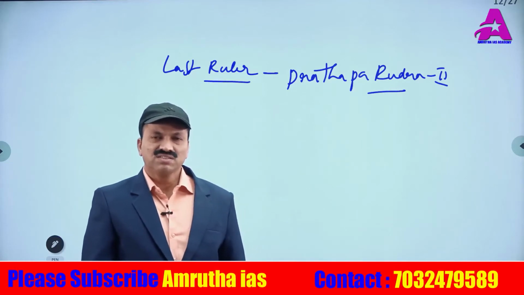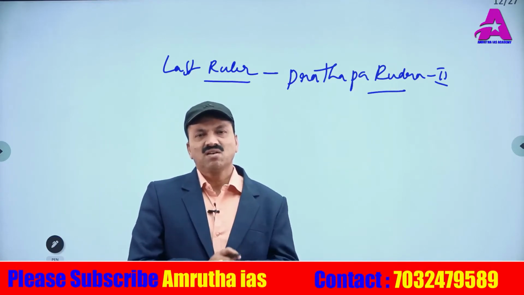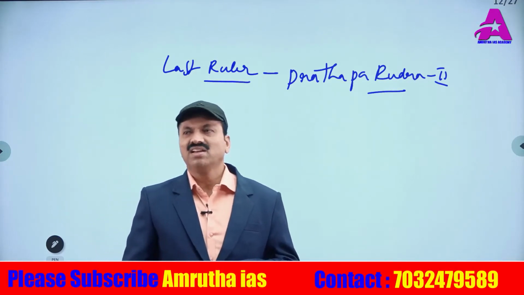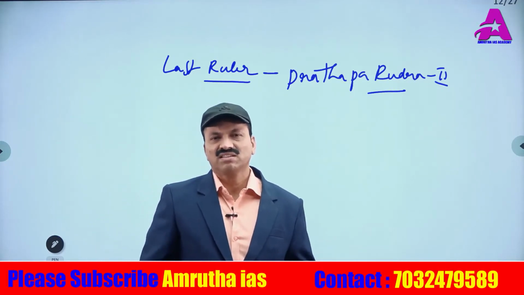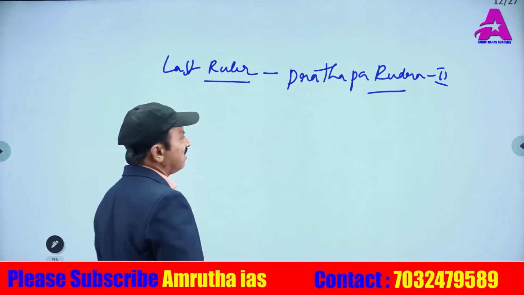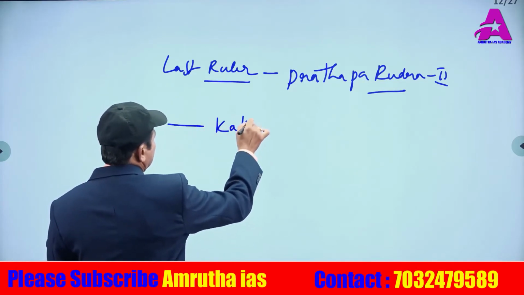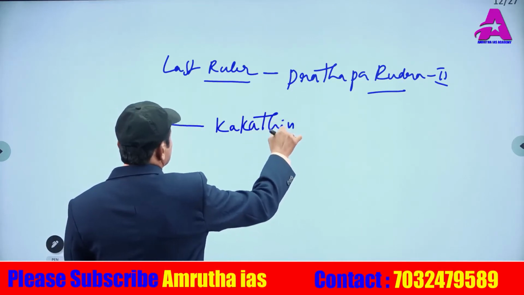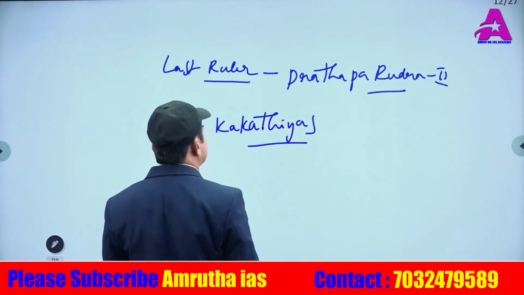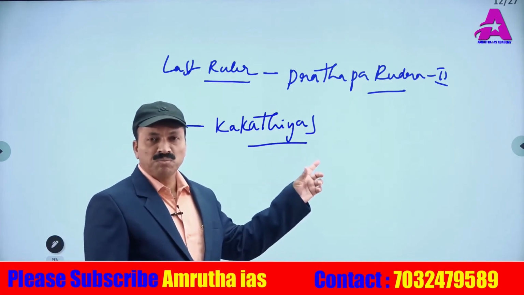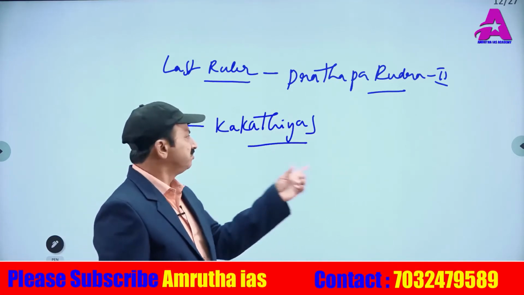In the Kakatiyas, one is early Kakatiyas and one is later Kakatiyas. Early Kakatiyas are 5 in number. After the Shatavahanas, these Kakatiyas brought unity among all Telugu speaking people. That you have to remember, right?